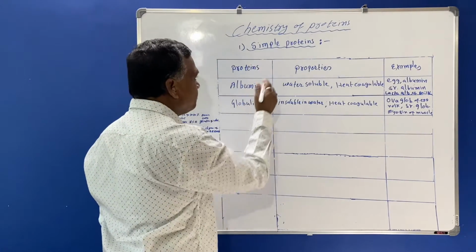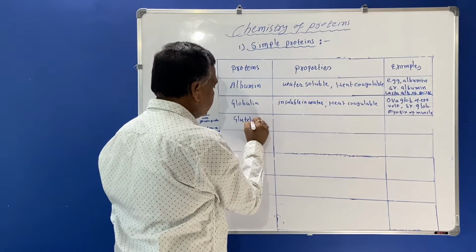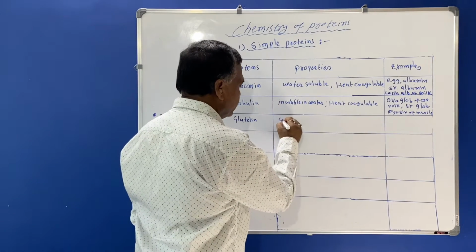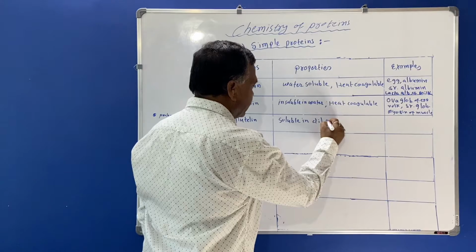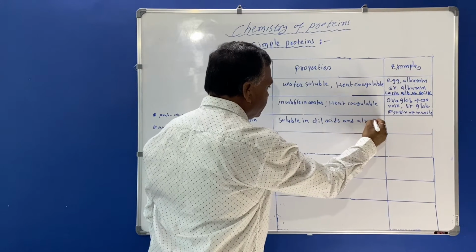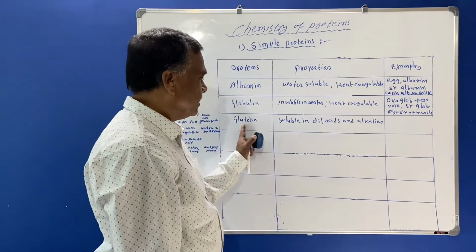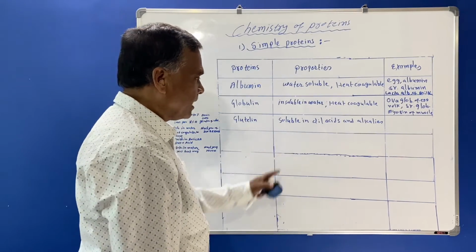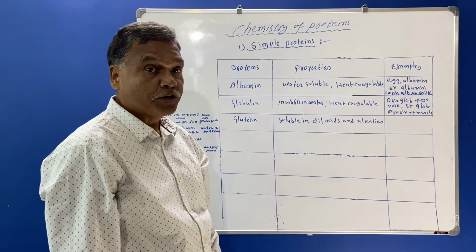The third simple protein is glutenin. These glutenins are soluble in dilute acids and alkalis. They are soluble in dilute acids and alkalis and insoluble in water. So you must know that they are soluble in dilute acids and alkalis as well as in neutral solvents.